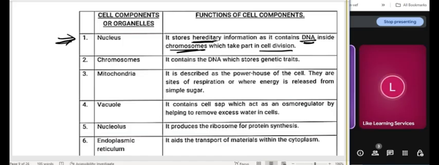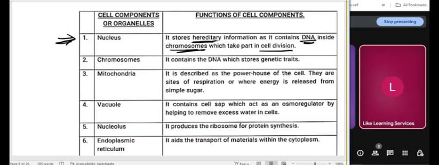And those chromosomes are found in the nucleus. So the nucleus contains chromosomes, which itself contain DNA. DNA is like the genetic information. Well, we'll talk more about that. It's something that tells the offspring, whatever is born, to look like what gave birth to it.